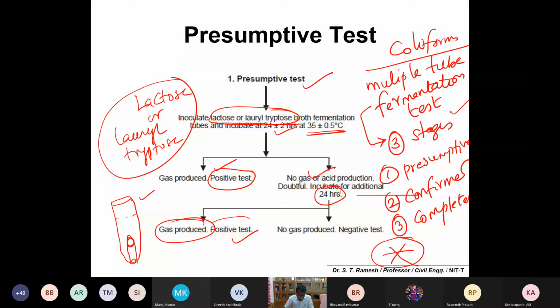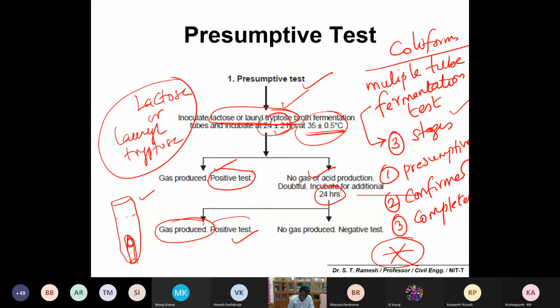Yes, sir. Okay, so what you do is very simple. You have to go for incubation, and from the examination point of view, you have to remember only the inoculation medium. Take it in the fermenting tube. That fermenting tube I already explained to you. You have a normal test tube, and you place the fermenting tube in a small inverted position like this, and keep it in the incubator at a temperature of 35 degrees Celsius for a 1 day incubation period. And if it is positive, then you just proceed to the second one.